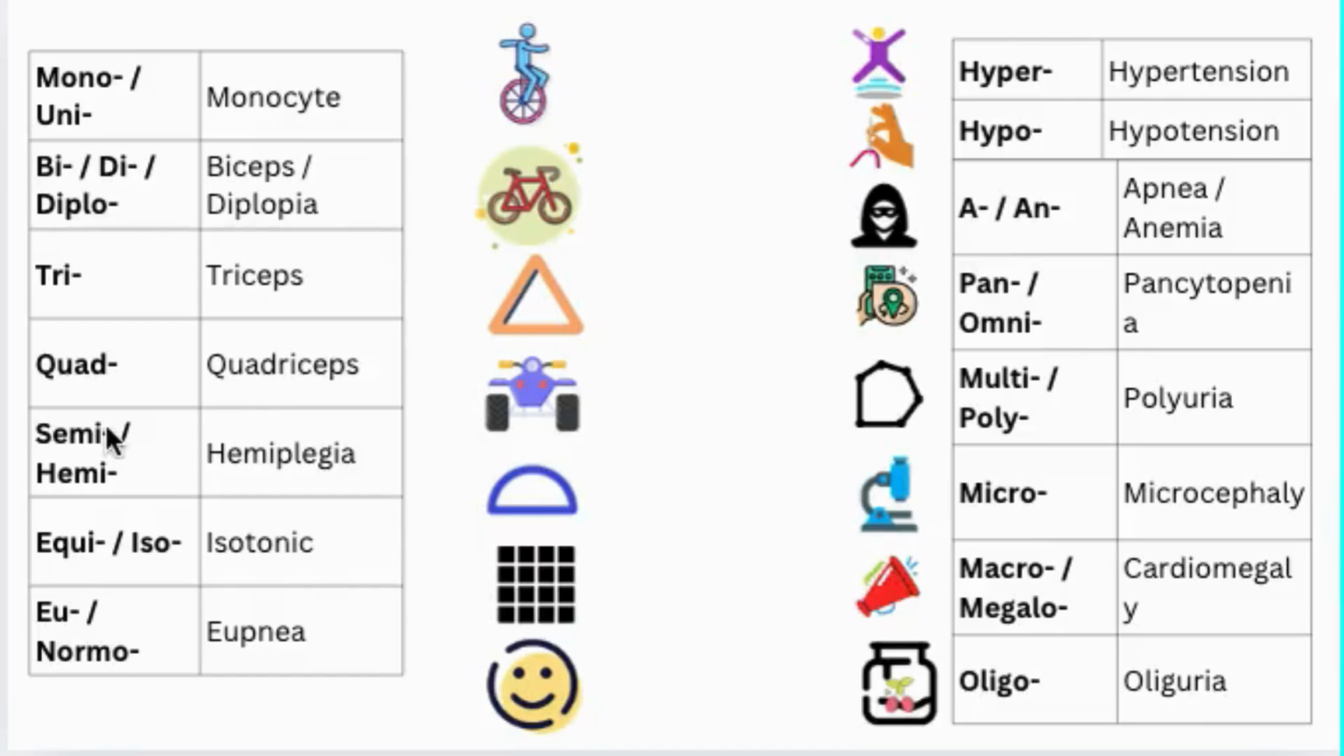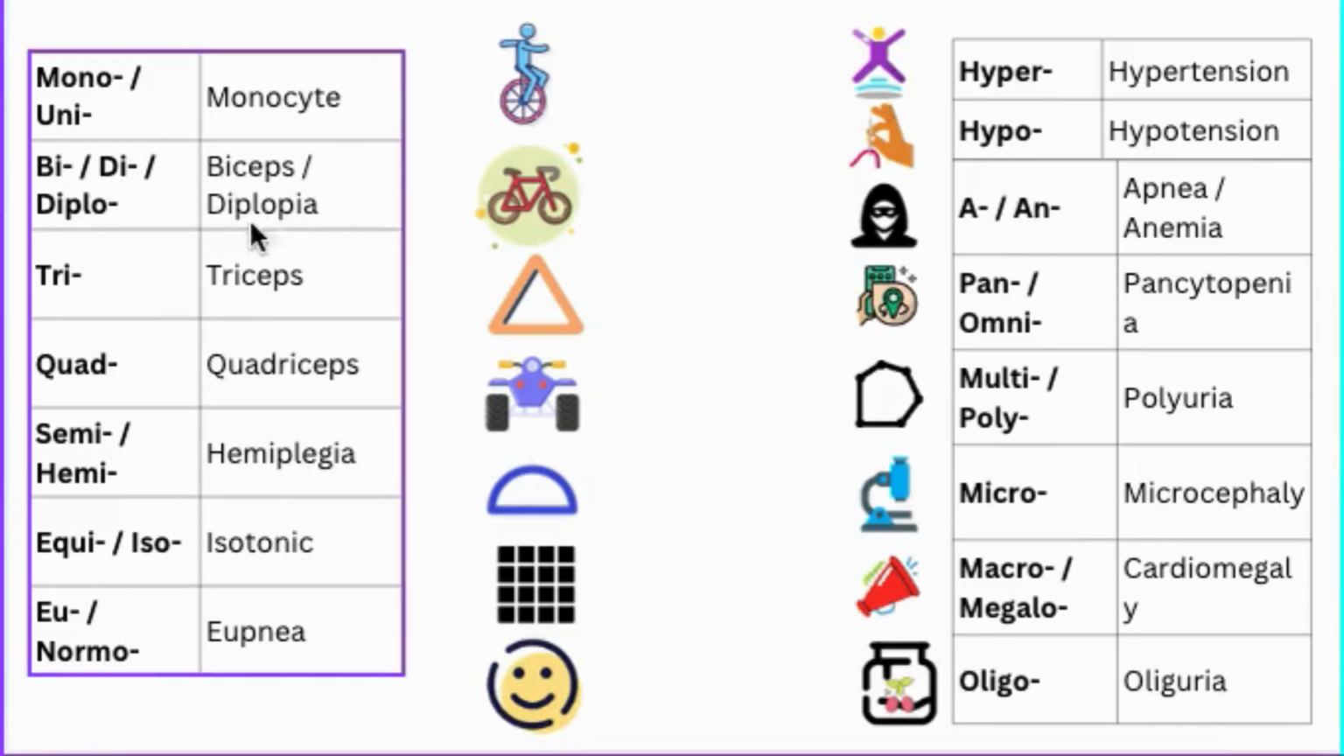Next, we have the quantity prefixes. Uni or mono means one. For example, unicycle means a cycle that has only one wheel. Also, monocyte. Bi or di or diplo means two. Remember a bicycle that has two wheels, bi, or biceps muscle. Biceps muscle means the muscle that has two heads. If someone has diplopia, he has double vision. So bi, di, diplo, they all mean two.